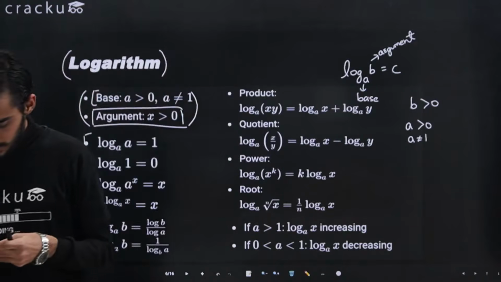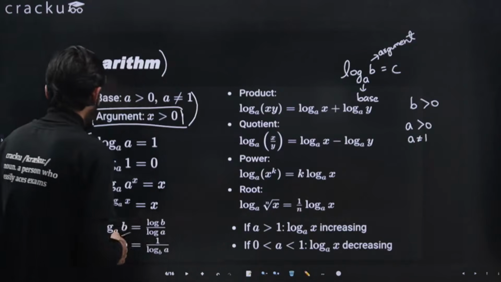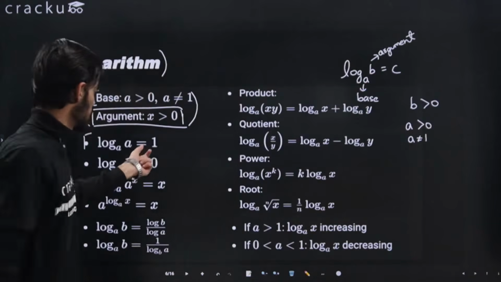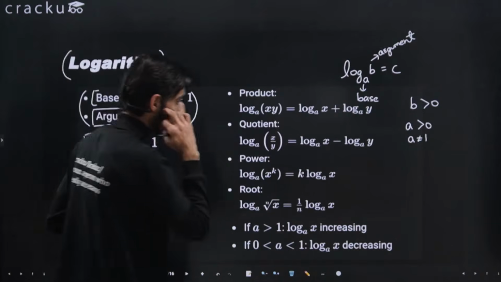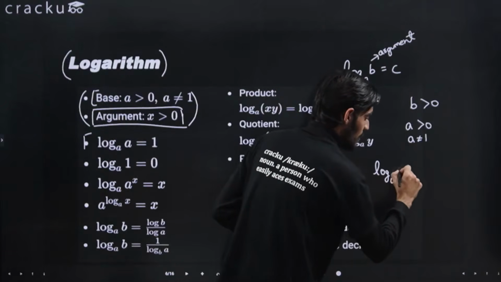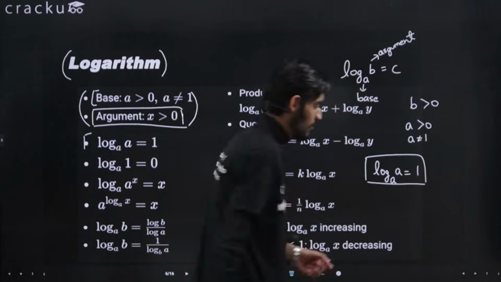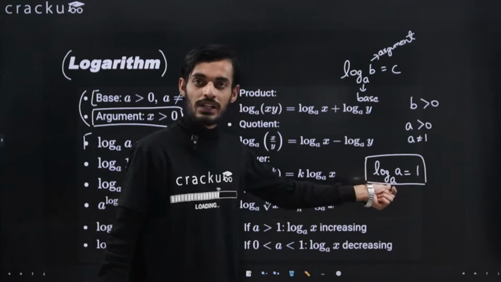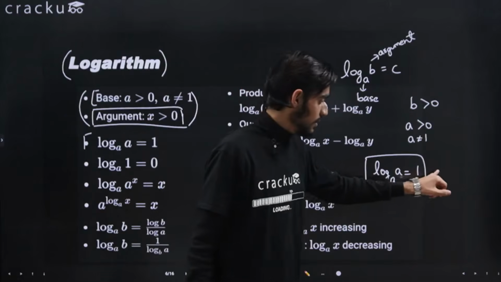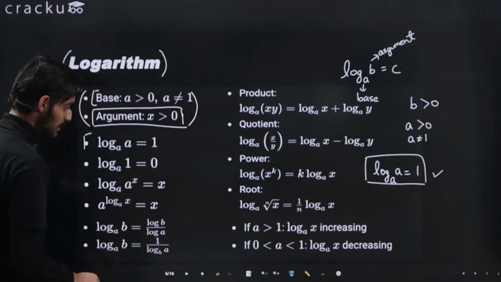Now we can look at the properties of log. If the argument and base are equal, then the result will be 1. If I write log a with base a, then it will always be 1, right? Because a raised to power 1 is equal to a. That's why if the argument and base are equal, the result will be equal to 1. This was the very first property and it is pretty easy.